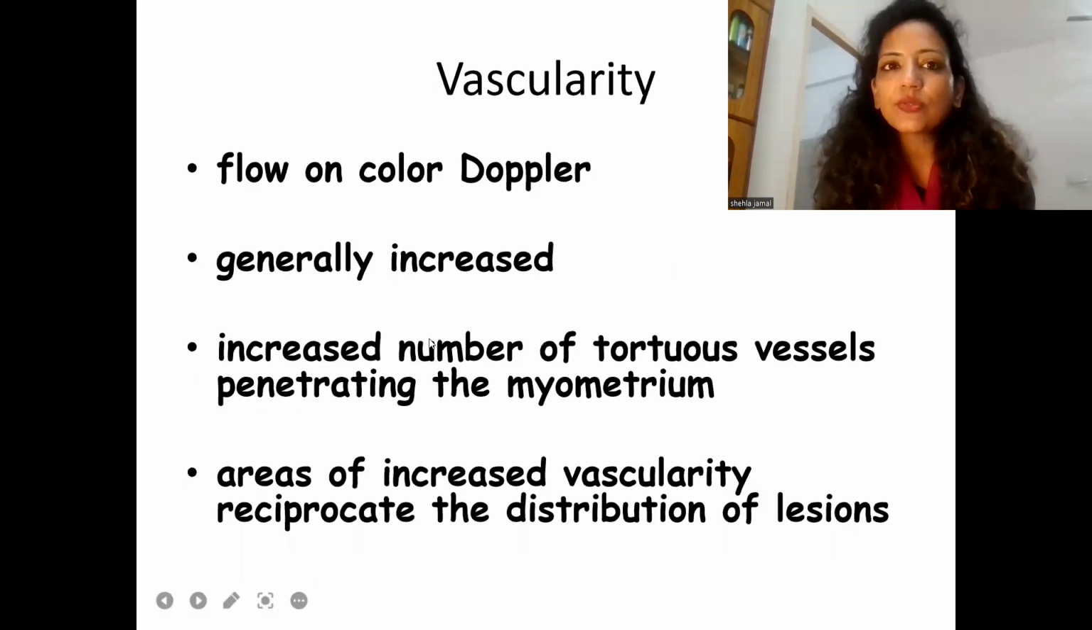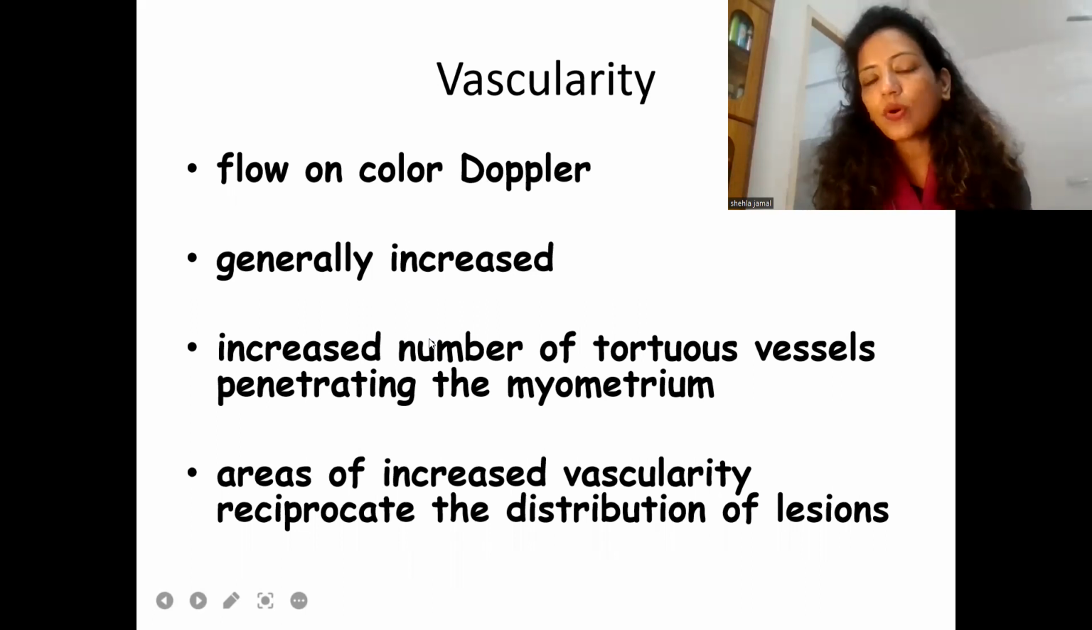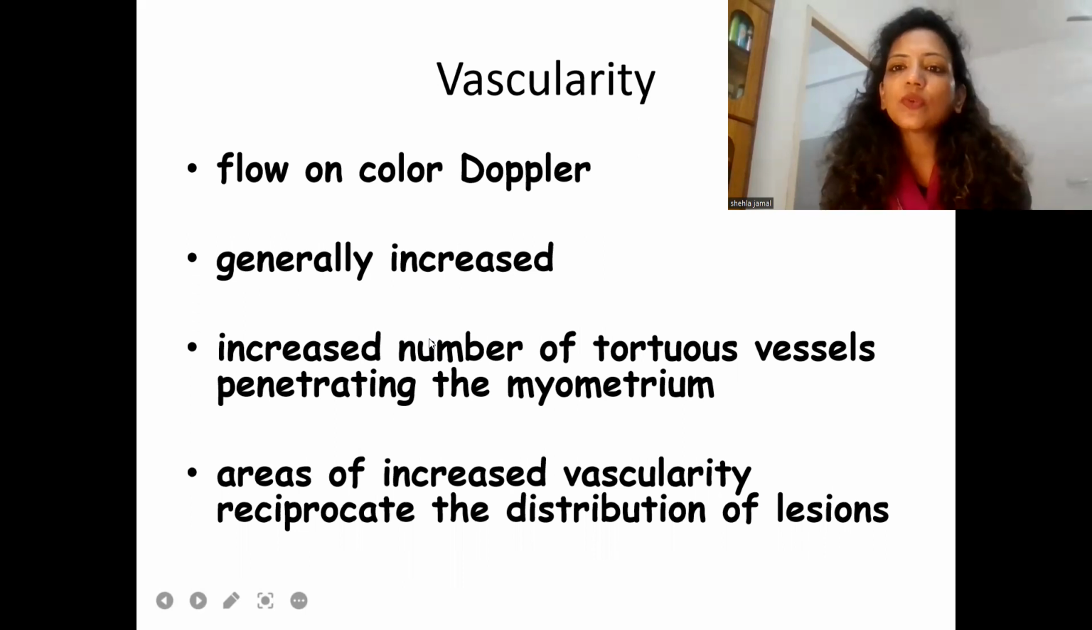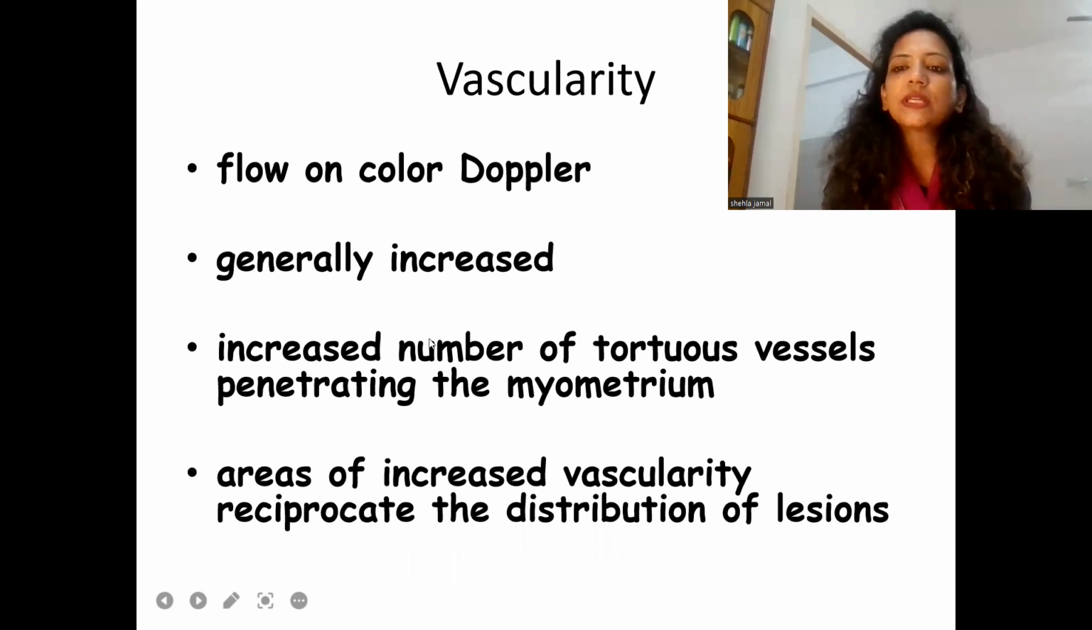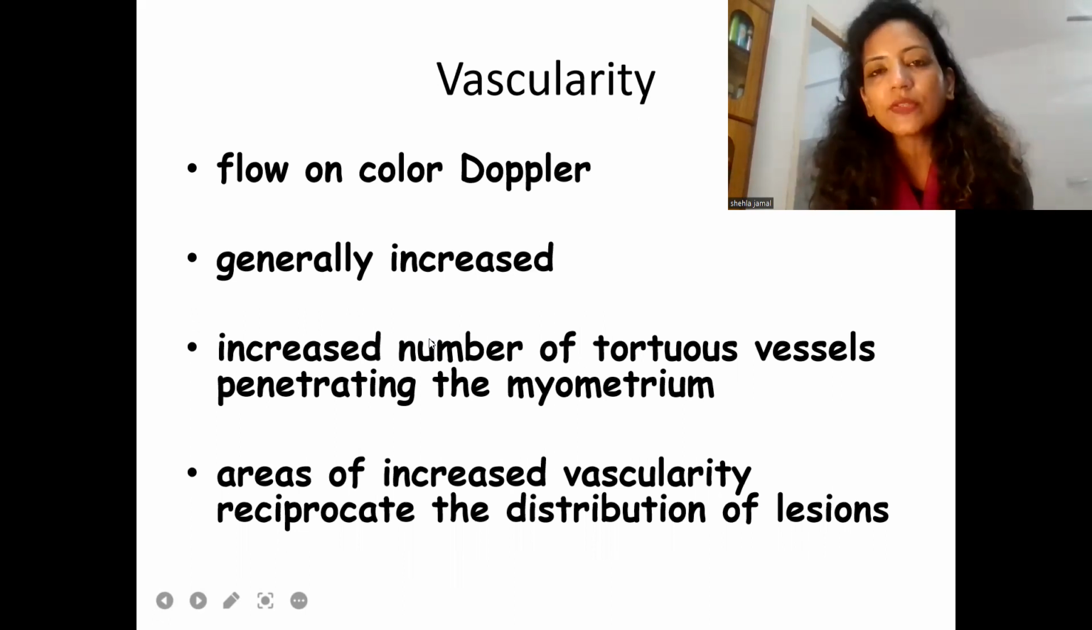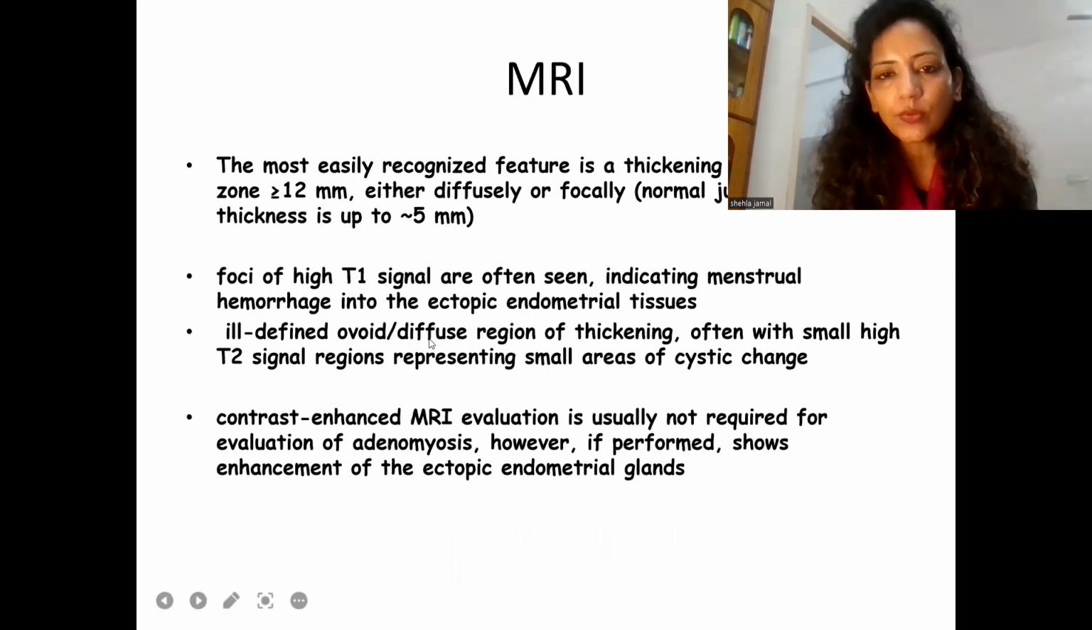Now, the third feature is vascularity, which is mapped on color Doppler flow. It is generally increased, and there are an increased number of tortuous vessels penetrating into the myometrium, and areas of increased vascularity reciprocate the distribution of lesions. Thus, ultrasonographically, adeno, that is gland features, myo, that is myometrial features, and vascularity features help us to make a definitive diagnosis of adenomyosis.